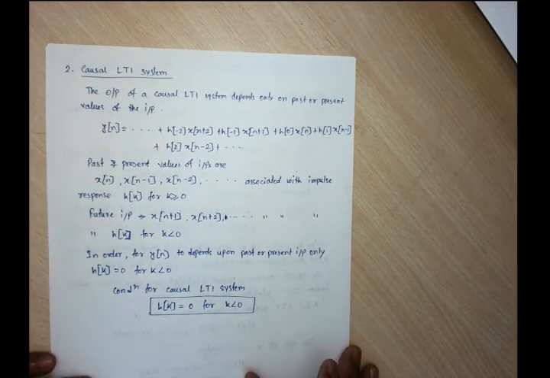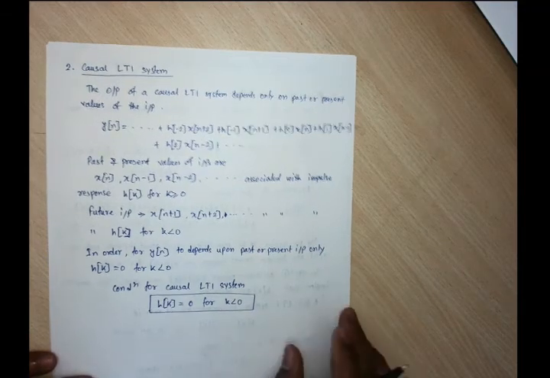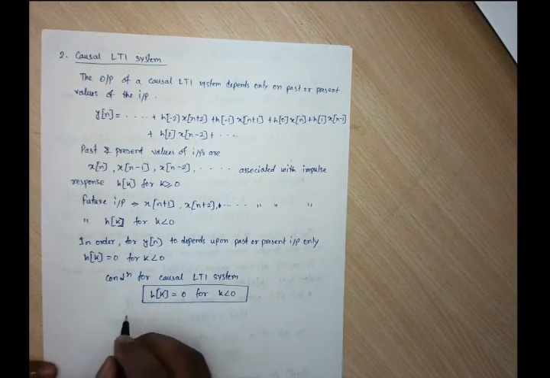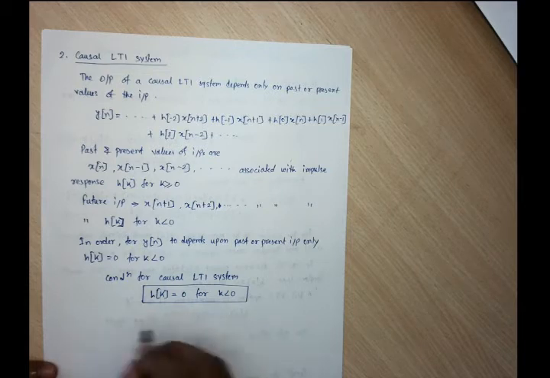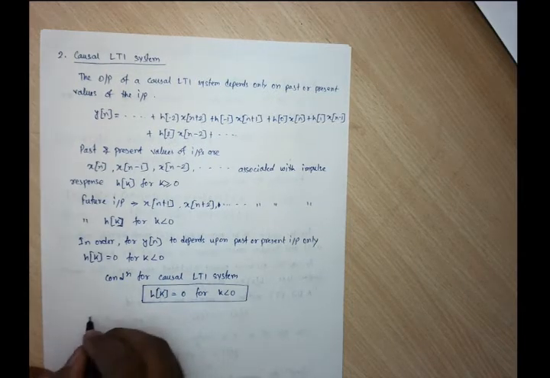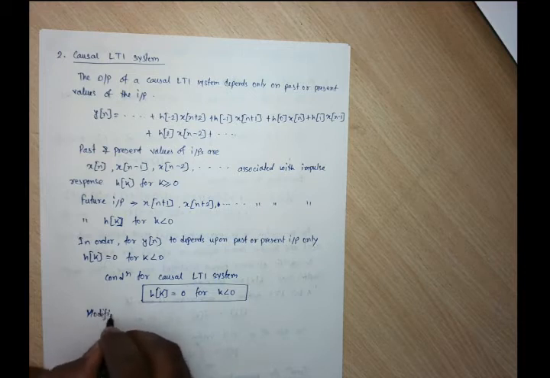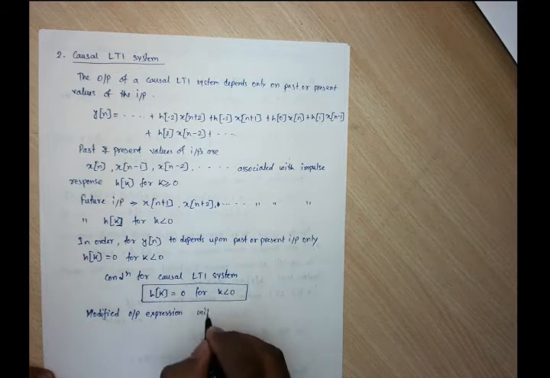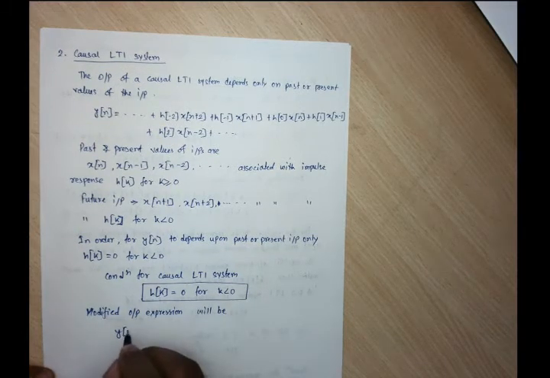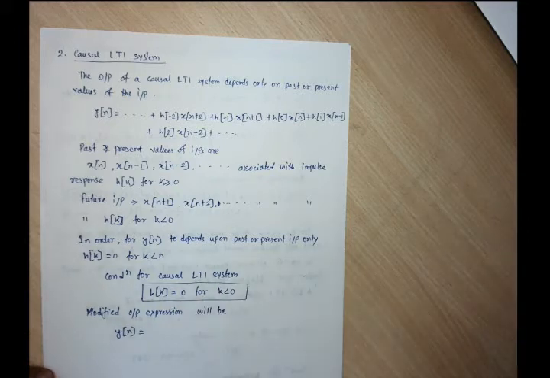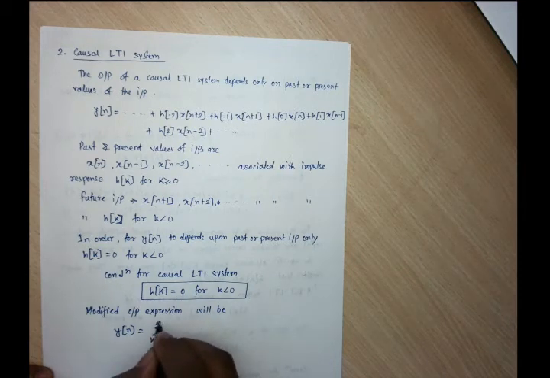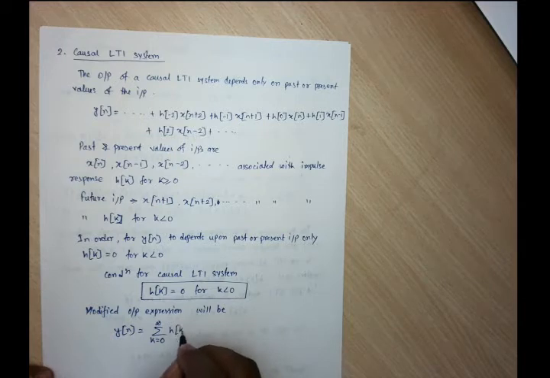So what will the final expression of the output look like for a discrete time system? If we take the convolution sum, the modified form of the output expression will be y of n equals the sum from k equals 0 to infinity of h of k x of n minus k.